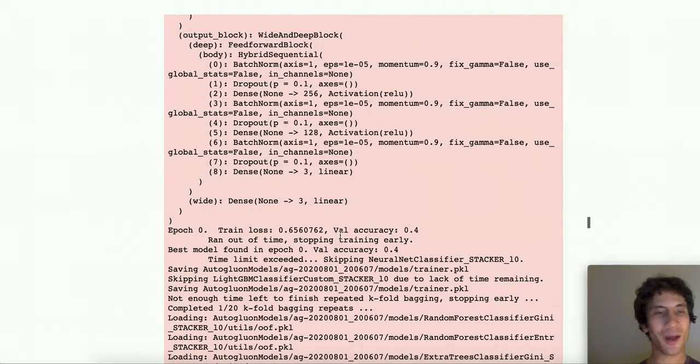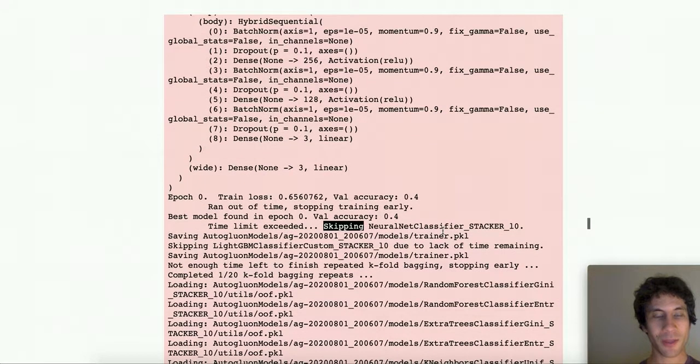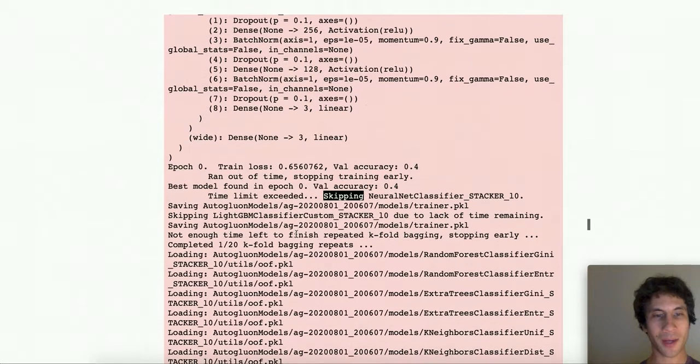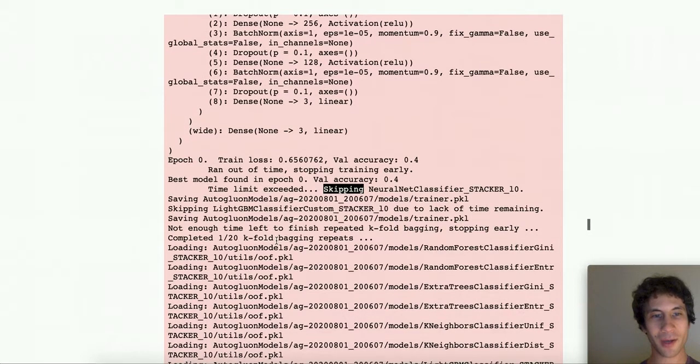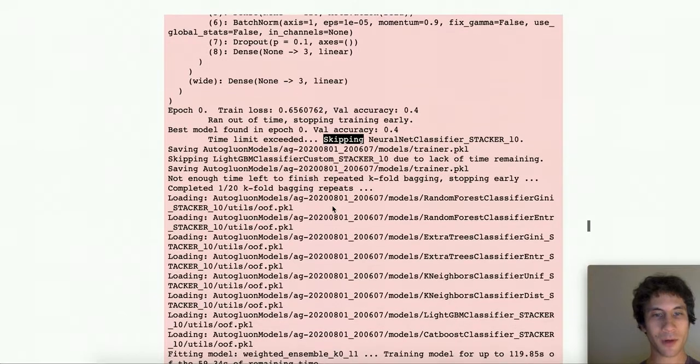And so actually AutoGluon just decides we're going to skip this neural net model because there's not going to be enough time to train it fully, especially with bagging, and it will just stop and go on to the next model if there were a next model. In this case, that was the last model, and so we're done, and in this case, there's no bagging repeats done because there just simply was not enough training time specified in the budget. If you increase the budget significantly, you'll see that it'll complete up to 20 k-fold bagging repeats, and it will be able to train the neural network as part of that.